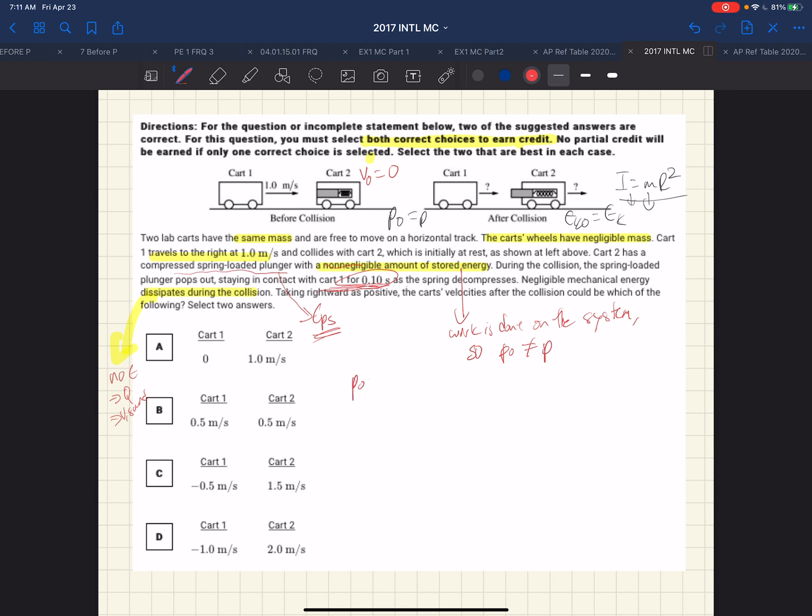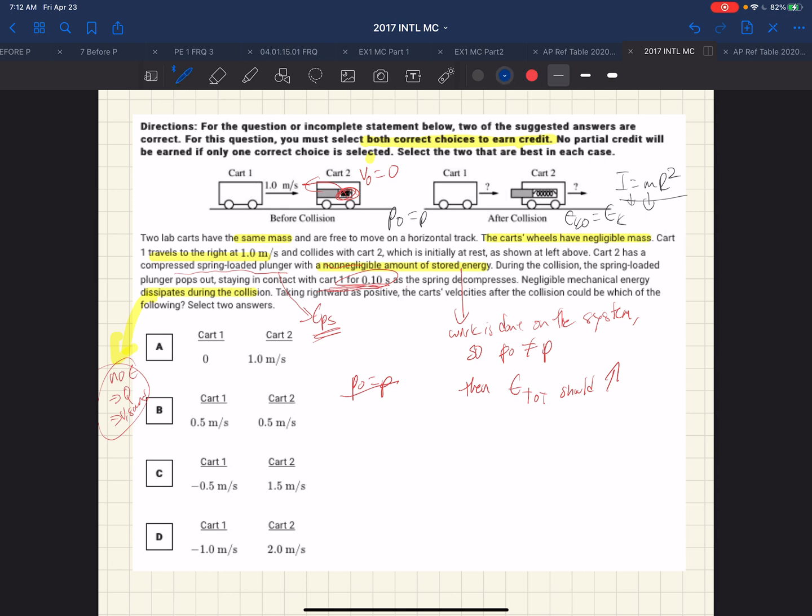So we know that P0 equals P, the conservation of momentum, is not on the table because work has been done on the system. But then, if work is done on the system, then the total energy should increase. Because in this process, we have had elastic potential energy converted to kinetic energy. So now there's more kinetic energy. We're already being told there's no energy dissipated anywhere else.